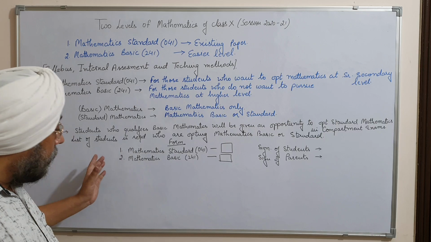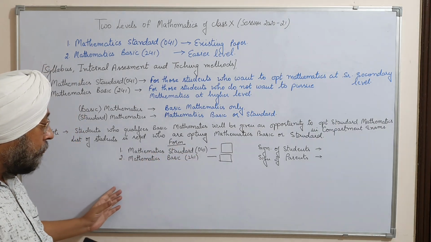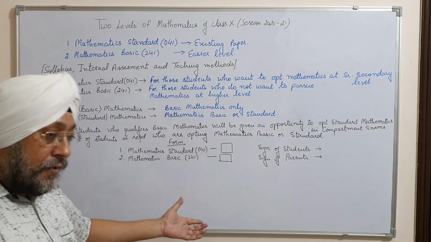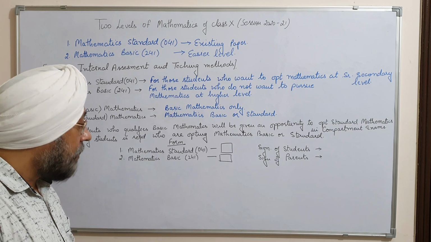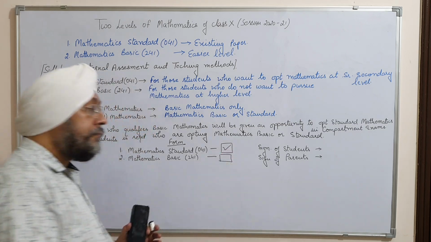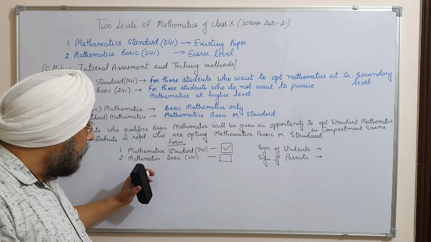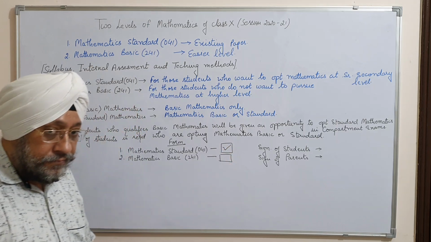There will be two columns: mathematics standard, code 041, and mathematics basic, code 241. Two boxes will be given. If you wish to take mathematics standard, you simply put a tick there, and if you want to opt for mathematics basic, you put a tick in the second box.